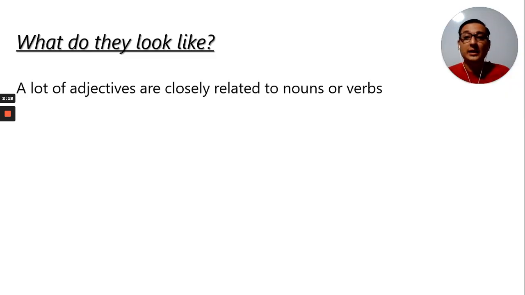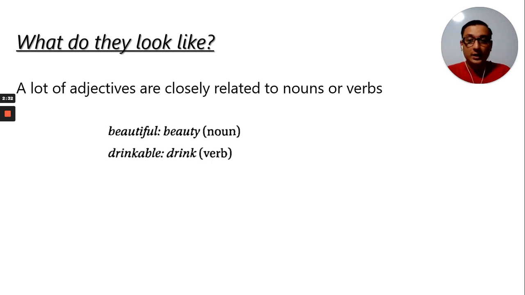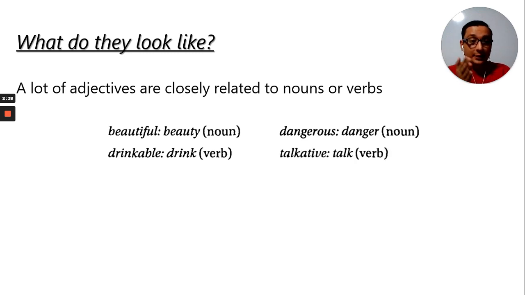Now, what do they look like? They are sometimes very related to nouns or to verbs. So the base is a noun or a verb, and then we include or change something, and then we have adjectives. Like in this case, beautiful comes from the noun beauty. Drinkable comes from the verb drink. Dangerous from the noun danger, and talkative from the verb talk. This is just one way in which they can look, right?